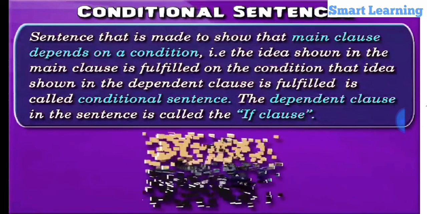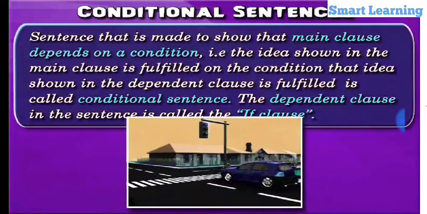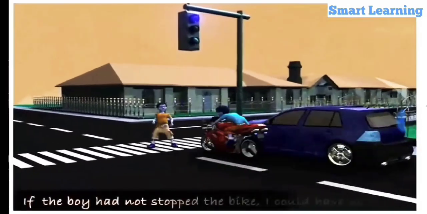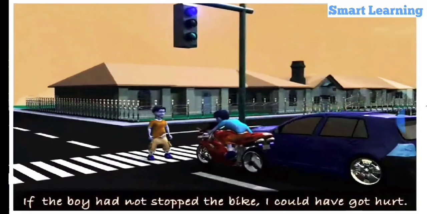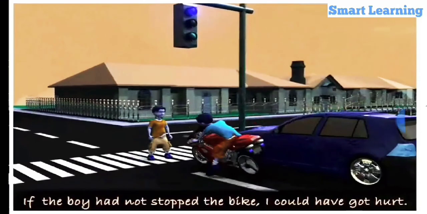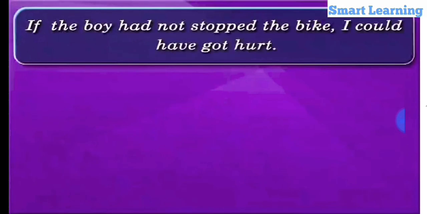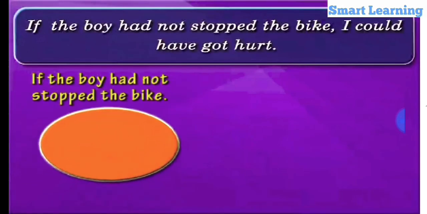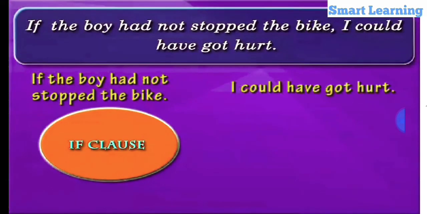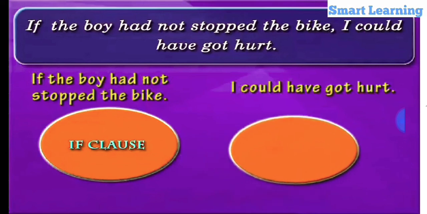We can understand this by an example. If the boy had not stopped the bike, I could have got hurt. The sentence can be broken up into two clauses as follows. If the boy had not stopped the bike, if clause. I could have got hurt, main clause.